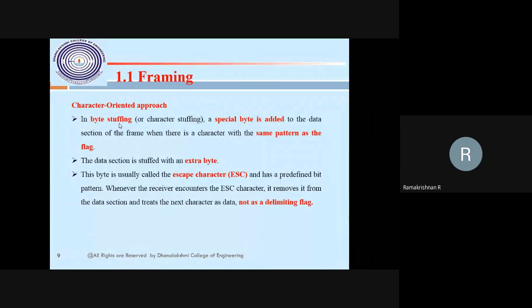In byte stuffing, we need to add an extra 1 byte, called the escape character. So we have to add an escape character wherever we have the same pattern as the flag in the text. Before that we have to put one extra.